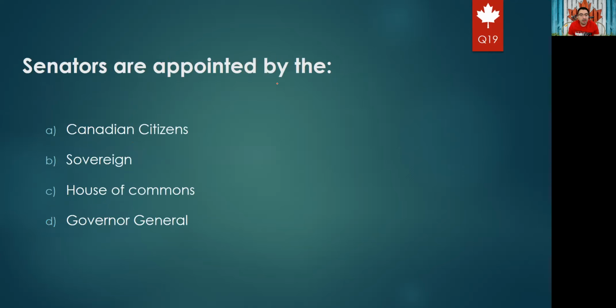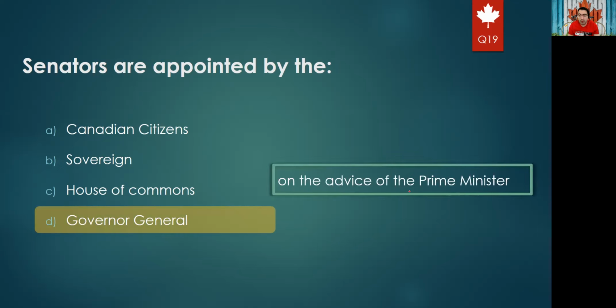Next question. Senators are appointed by... anyone appointed inside Canada would be appointed by the Governor General, on the advice of the Prime Minister, except the Governor General himself, because he can't appoint himself. He will be appointed by the sovereign, but also on the advice of the Prime Minister. So here, senators are appointed by, for sure, the Governor General. The options are Canadian citizens, sovereign, House of Commons, or Governor General. So the right answer will be Governor General, on the advice of the Prime Minister.